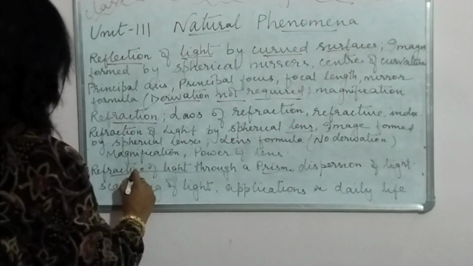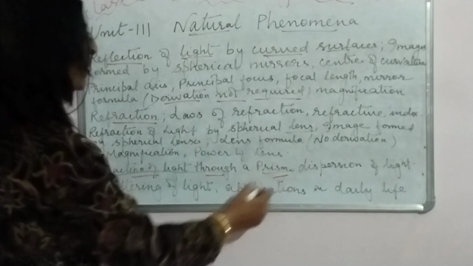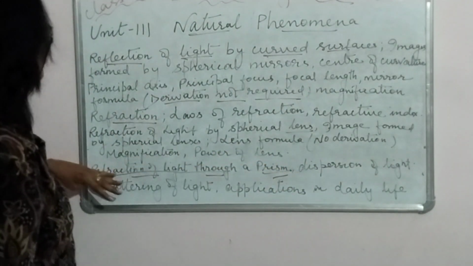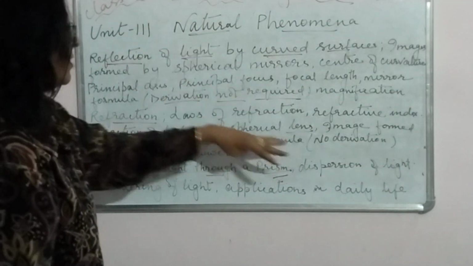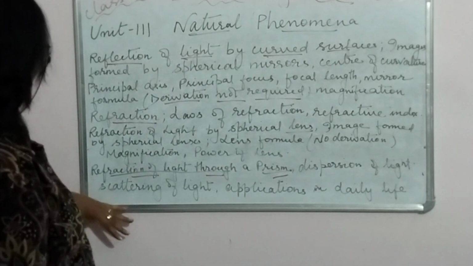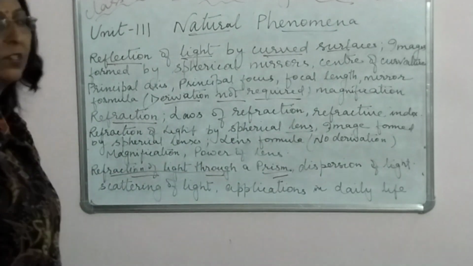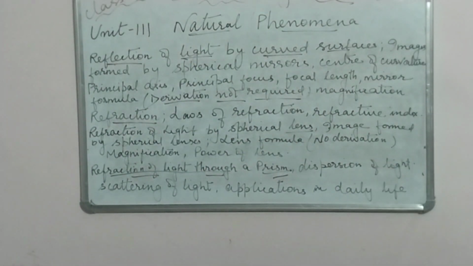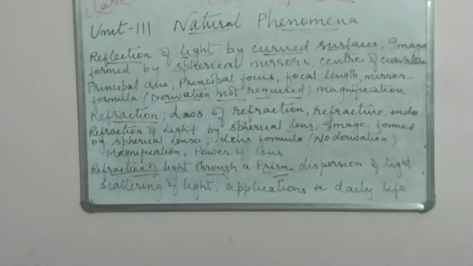Then finally we come to refraction of light through a prism. So this is prism, this was lens and mirror. Then comes dispersion of light, scattering of light, applications in daily life. So this is all you have to do in unit 3. So children, pay attention, cover these topics, don't leave these topics for the end.